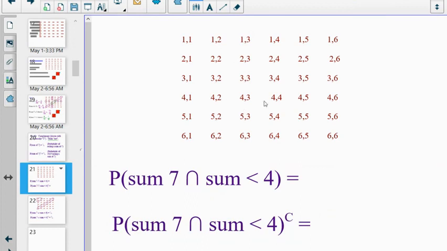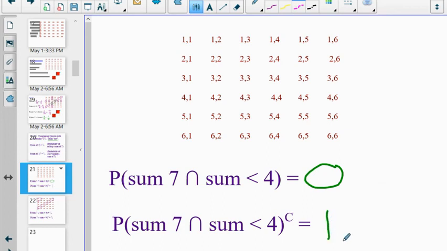Well, we saw this. The 7s are all along the diagonal. The sums that are less than 4 are over here. What is the probability of rolling both of these at the same time? Here's our 0 probability. And if the probability of something is 0, then the probability of its complement will be a 1.